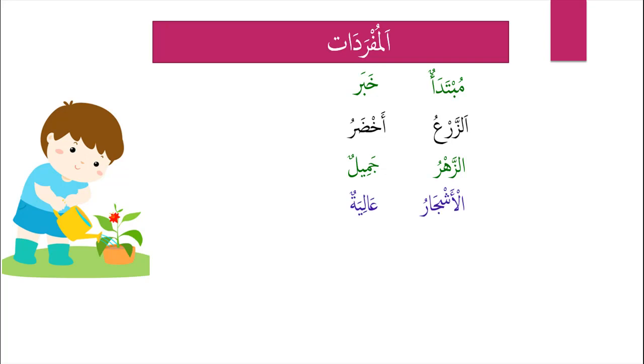Al-ashjaru, the plants, aliyatun, the plants are tall. Al-ma'u yajri, the water is flowing. So you can see yajri is a verb. It does not have to be just a noun, it can be a verb. Al-atfalu yal'abun, the children are playing. So yal'abun is a predicate here, a khabar. Hum yuhibbun, so a mubtada does not necessarily have to be a noun, it can also be a pronoun. So hum there is the mubtada, yuhibbuna is the khabar.